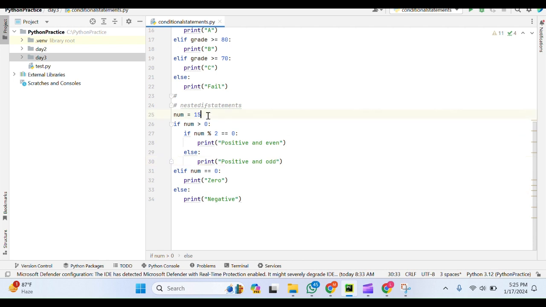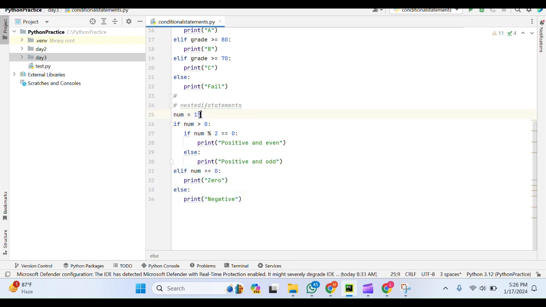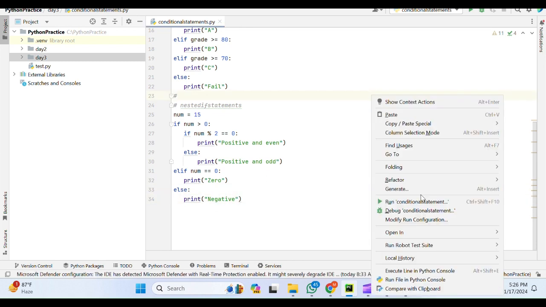I am checking whether the number 15 is a positive number and an even number or not. I am first checking whether it is greater than 0. If I want to check whether a number is positive, exactly the condition should be that the number is greater than 0. If it is less than 0 or equal to 0, it should go and print appropriate values. If it is equal to 0, then it will print 0, because that condition will be true. And if it is less than 0, meaning minus 15 or minus values, then it will go and execute this block. Let us execute and see what it prints in this case.